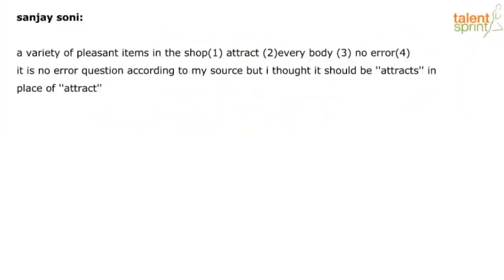A variety of pleasant items in the shop attract everybody. I don't know if this was, the question sounds familiar to me. I don't know if I covered this in the daily test explanation or in our previous sessions. But if you remember, let's see how many of you remember the answer to this. A variety of pleasant items in the shop attract everybody. So the query is, it is no other question according to my source, but I thought it should be attracts in place of attract. So I had given an explanation. If anybody can remember the explanation, you are free to share it.